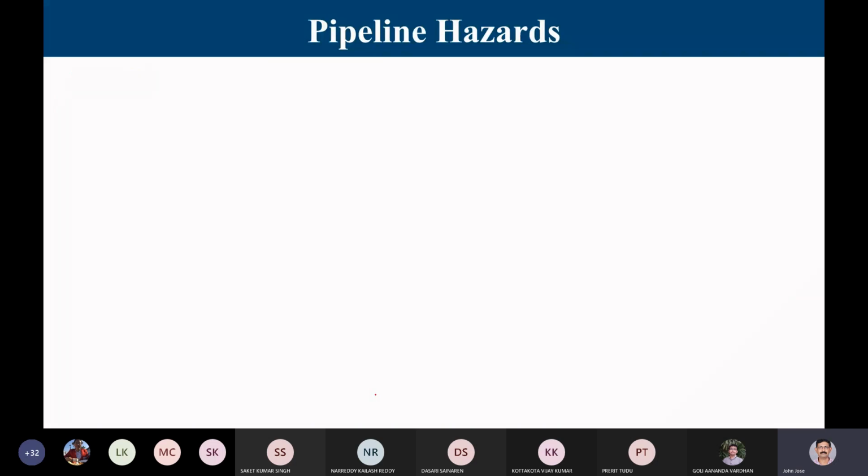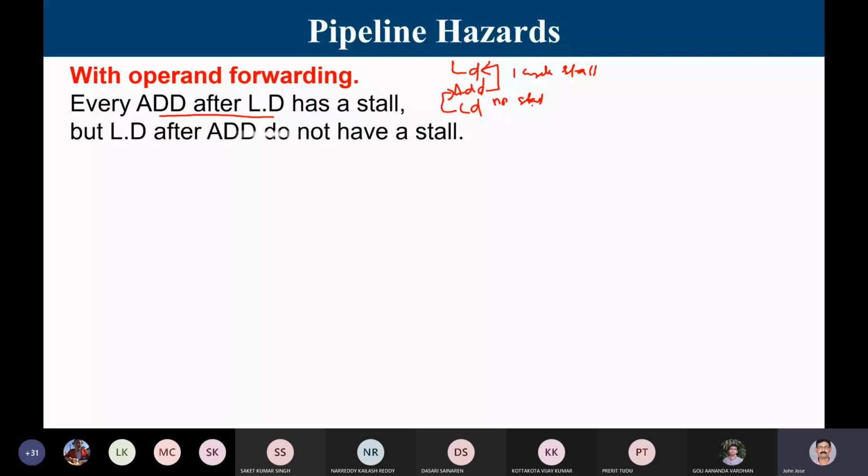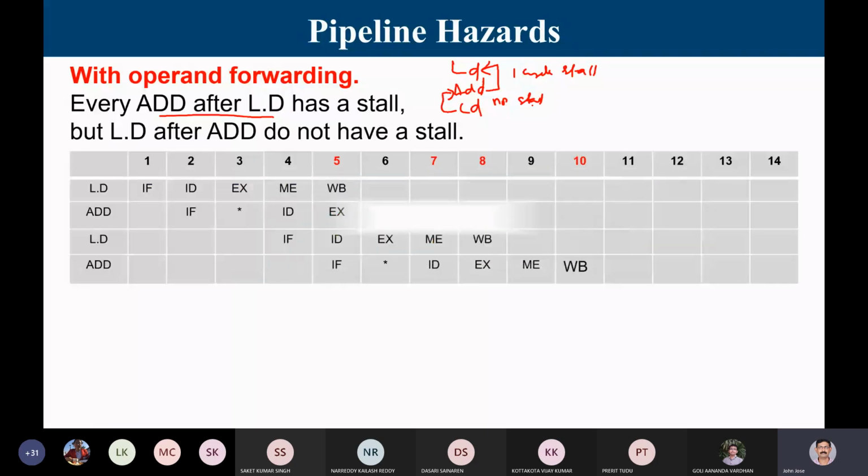Now we move to the same question. What if I could have done operand forwarding? With operand forwarding, we know the sequence: it is load, add, load, like that. When an ALU instruction comes immediately after a load, there is a one cycle stall. But a load coming after an add has no stall at all. So accordingly, we have to see why there is no stall, but load after add does not have a stall.